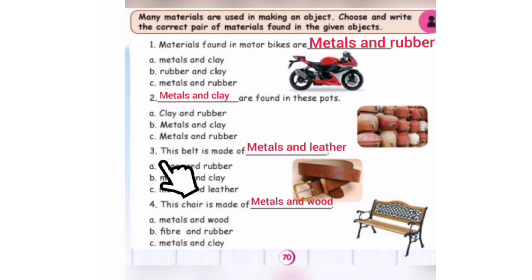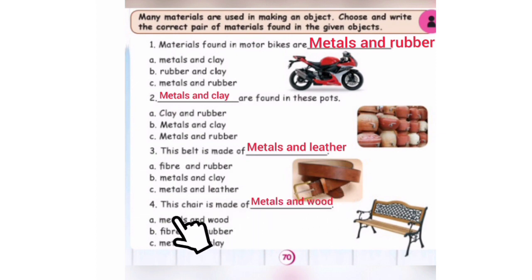Okay, next one. This belt is made of. See this belt. What are the materials found in this belt? See, this is a leather and this is metal. So, what is the right answer? Fiber and rubber. Is this correct? No. Metals and clay. Is this correct? No. Metals and leather. Is this correct, children? Yes, very good. This is the correct answer. Metals and leathers are found in this belt.